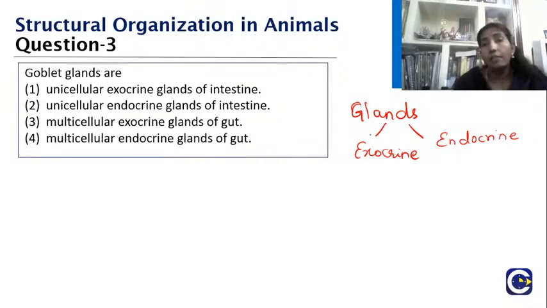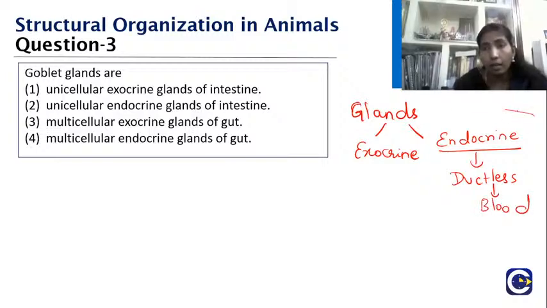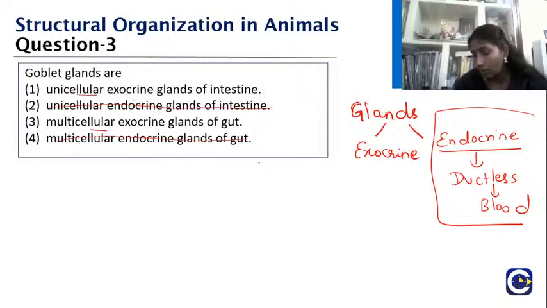So here we have glands, exocrine and endocrine glands. Endocrine, we know, are ductless glands. They are going to pour their secretions into the blood. So we are not going to consider any of these, right? So that is not going to be the one. So you are going to find out whether they are unicellular or multicellular. So what should you know here? Here it is unicellular, acha, and then we have the multicellular.